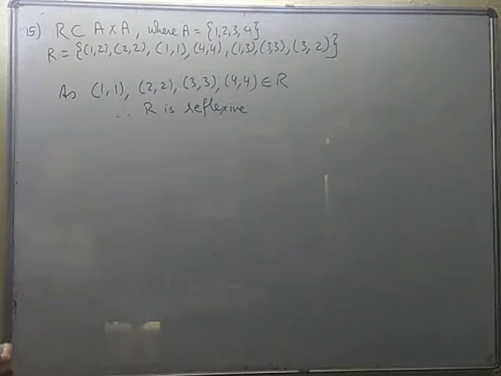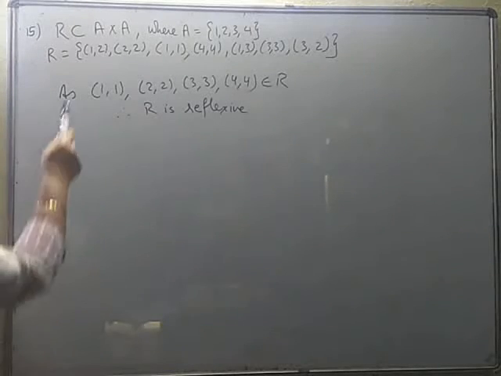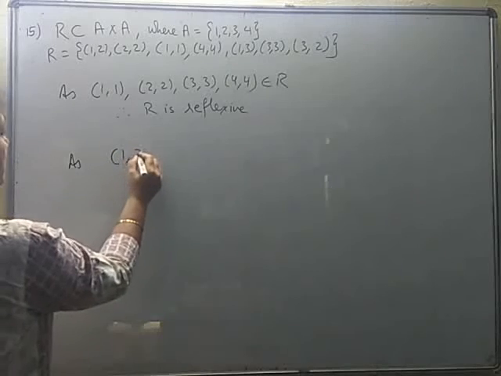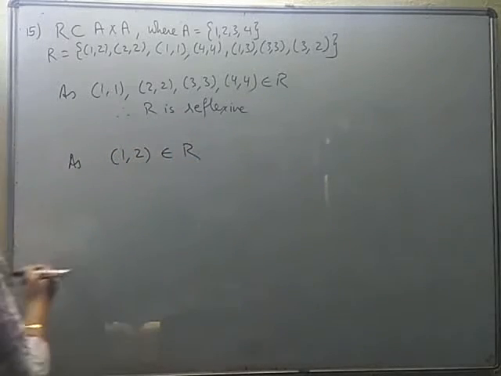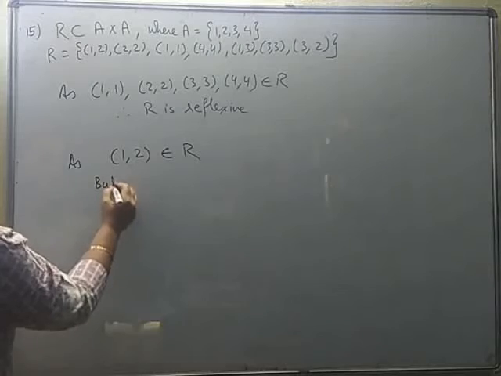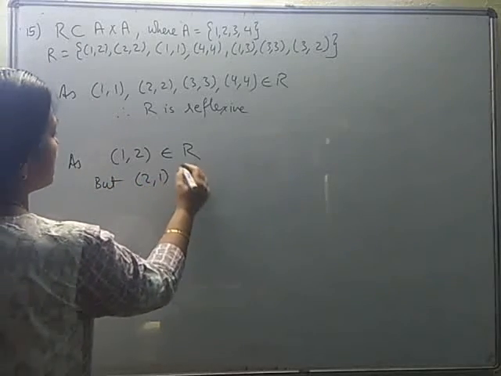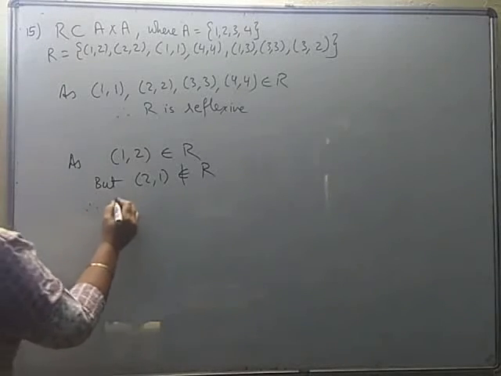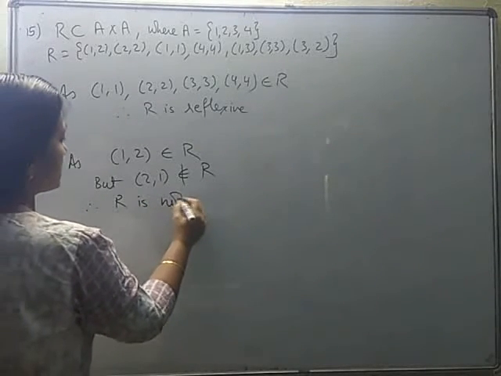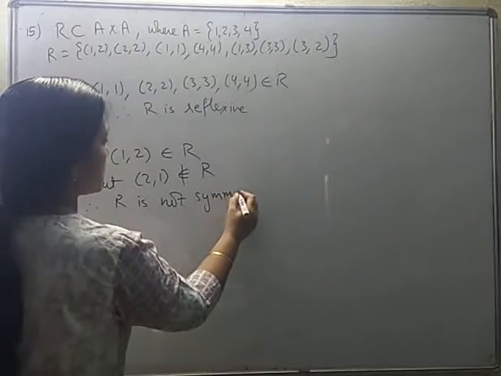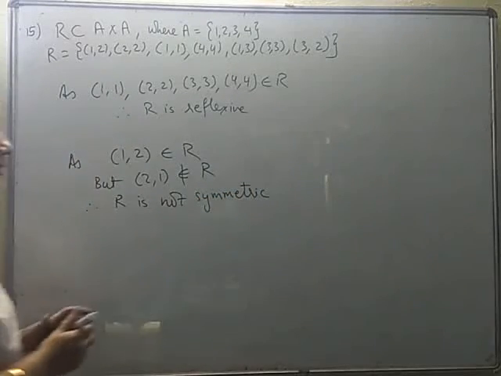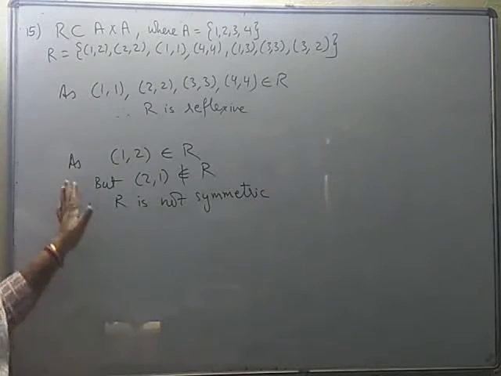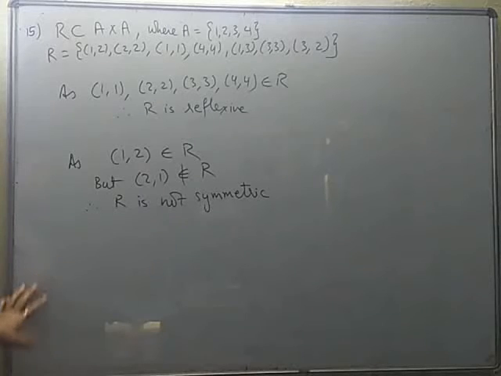Checking for symmetry, again we need to check for all. There is one pair which we could quickly locate, though there are many. We see 1, 2 belongs to R, but we don't have the pair 2, 1 belonging to R. We cannot locate it here. So therefore, R is not symmetric. Even if there is one pair in the entire set which is not satisfying the given condition, it will not be a symmetric relation.